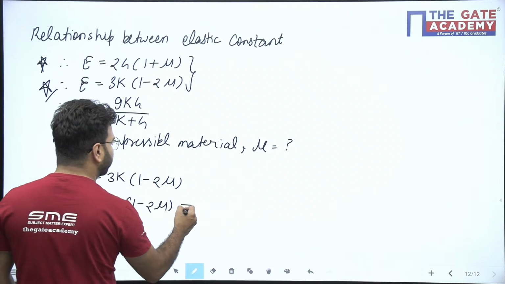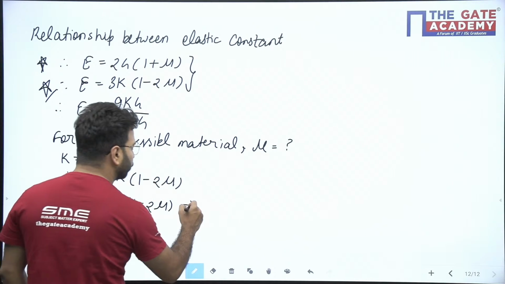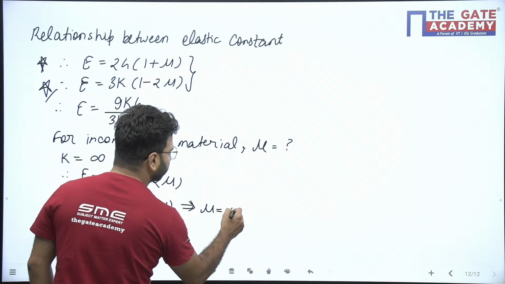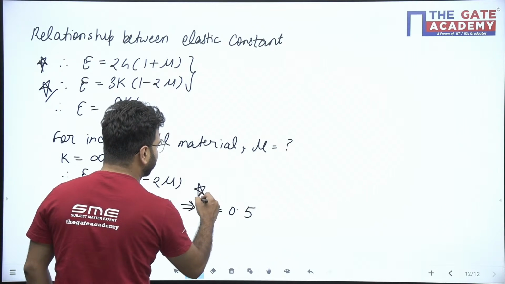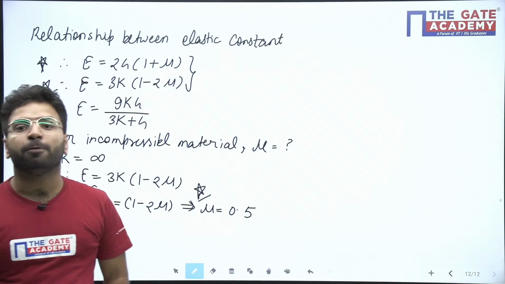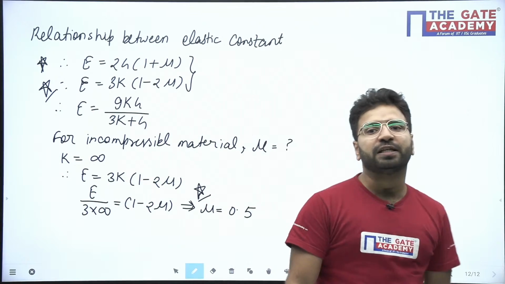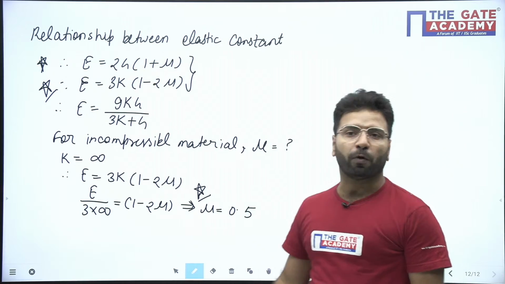So 1 minus 2 mu is equal to 0. Mu will come 0.5. Okay, this question has come in mechanical as well as civil. For incompressible material, the Poisson ratio is equal to 0.5, beta.